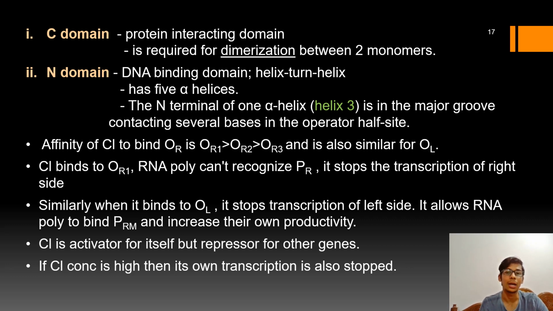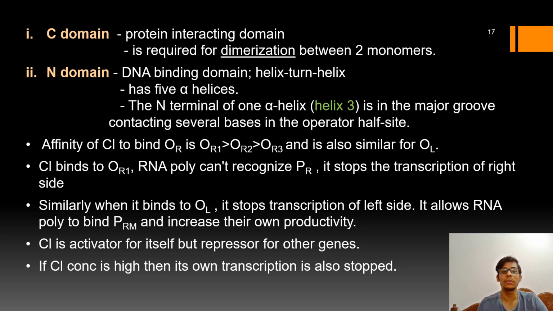So this helix 3 has the major role in contacting the several bases of the operator regions. Okay, and the affinity of C1 protein to bind the operator is in the order operator R1, operator R2, and operator R3, and it is also similar for operator left.